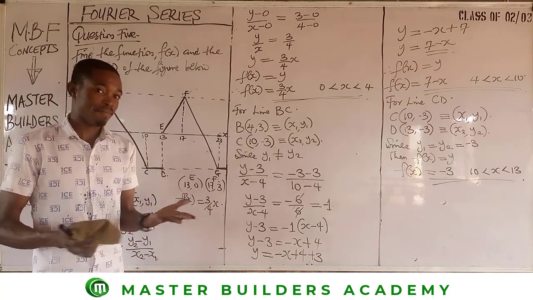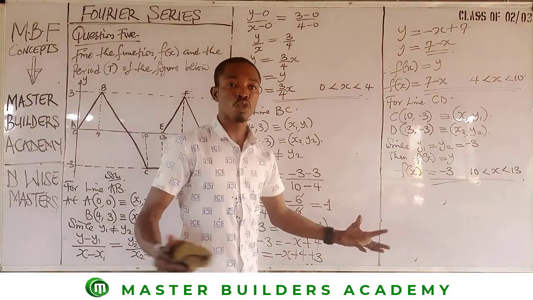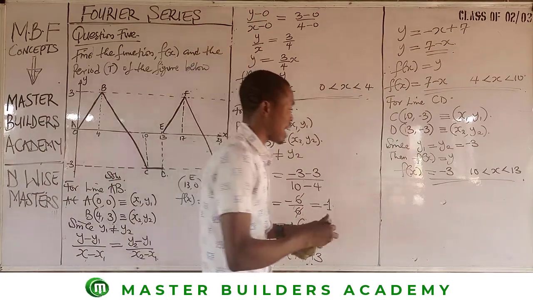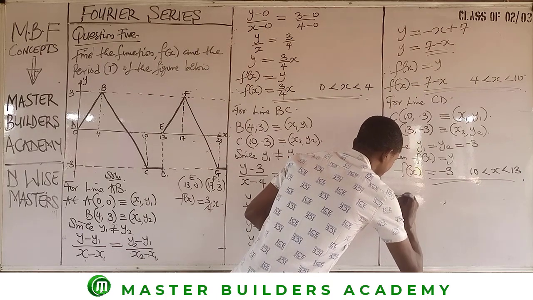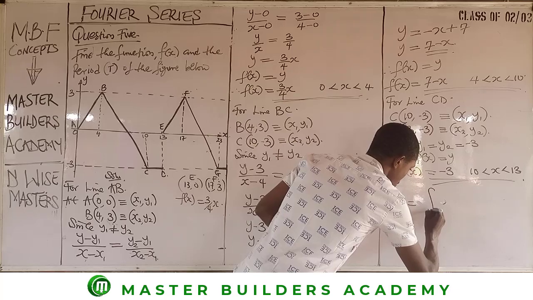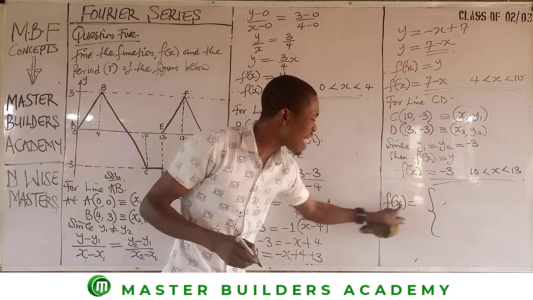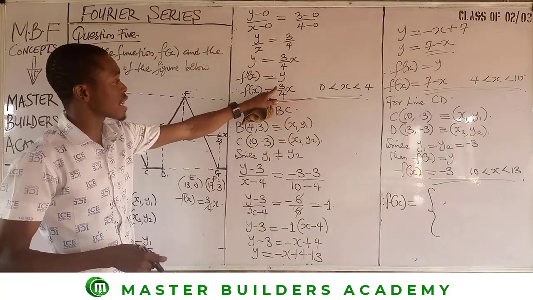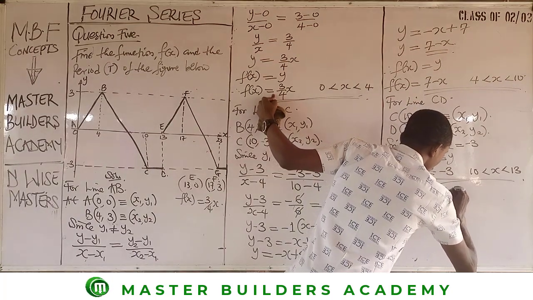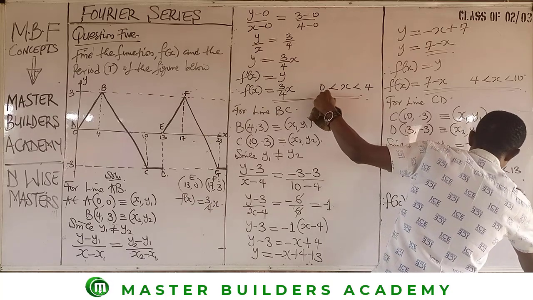I think I deserve it. Okay, now guys, having gotten this, all we need to do now is to bring together the functions of x. So we have f of x equal to 3 over 4x in the range 0 less than x less than 4.